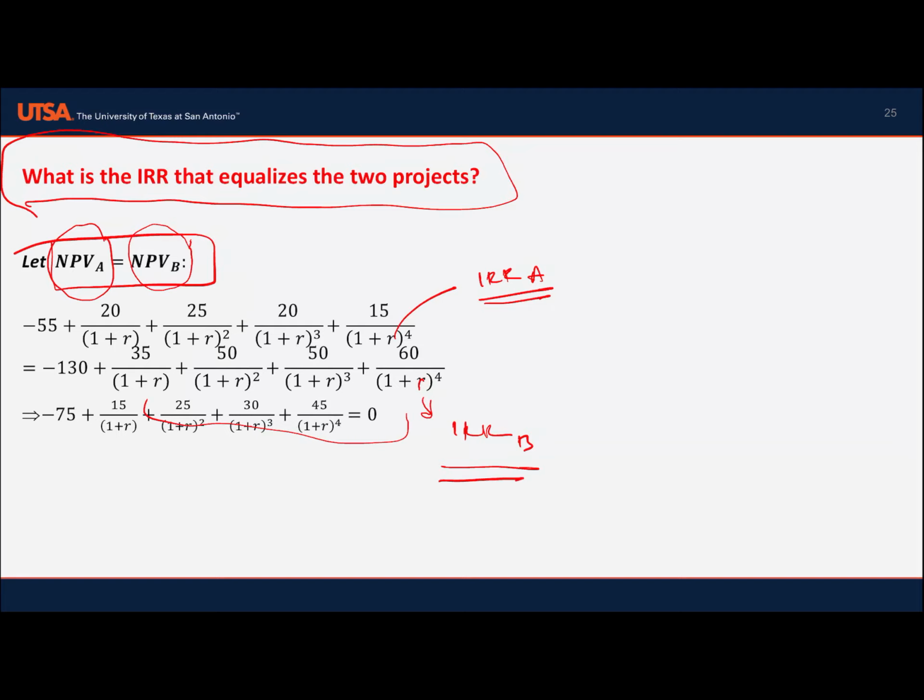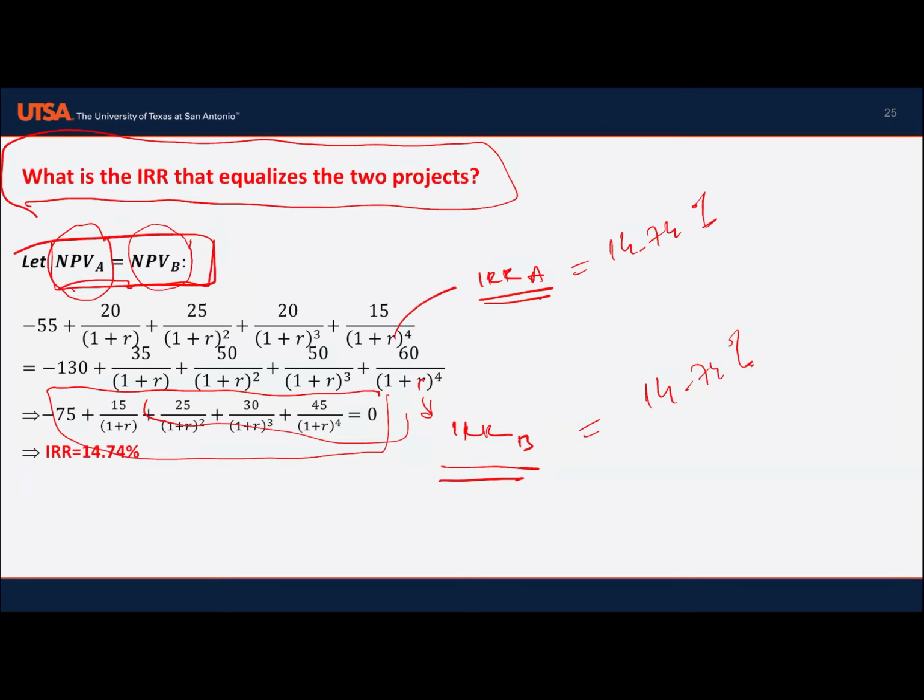So we find this, and if IRR for project A is 14.74%, and IRR B is 14.74%, then we will see the net present value A equals the net present value for project B.